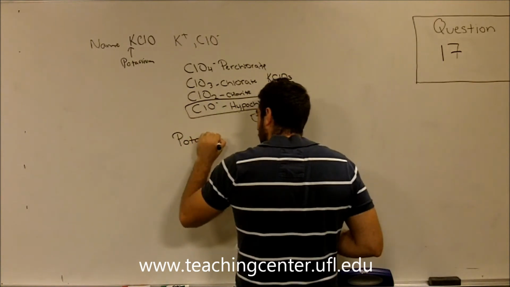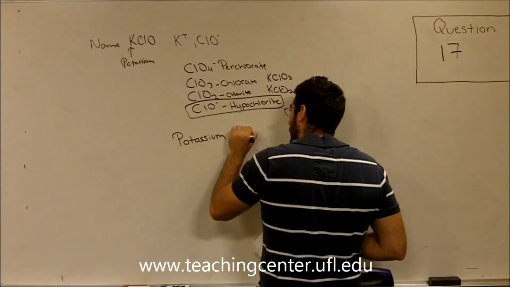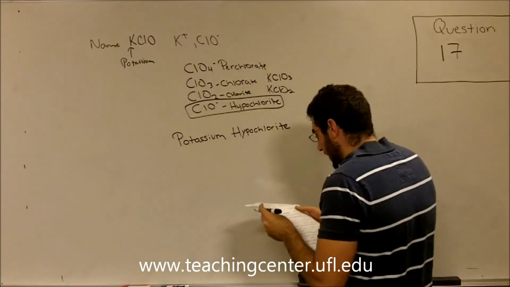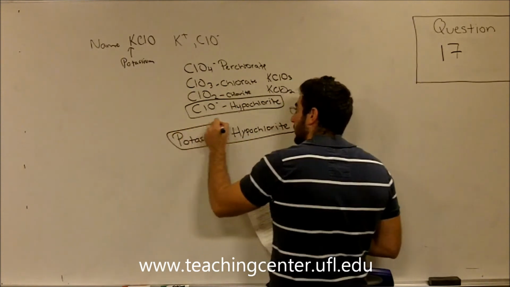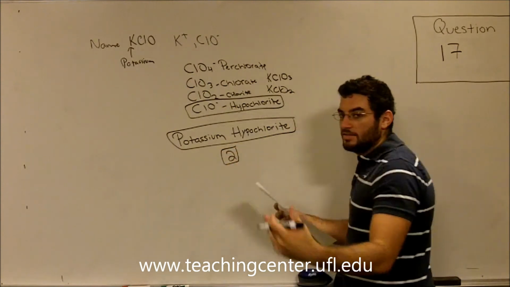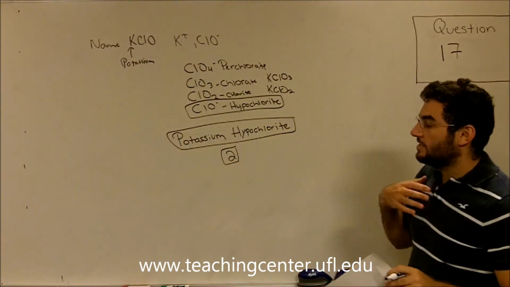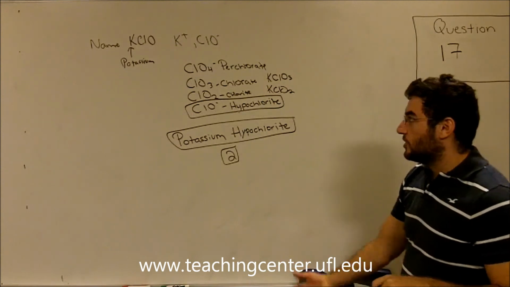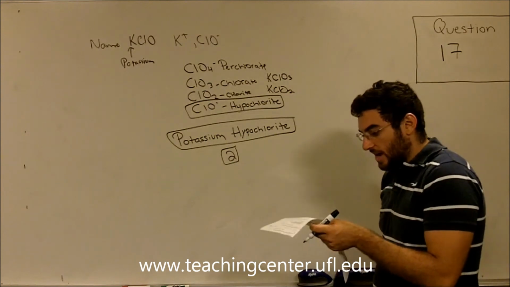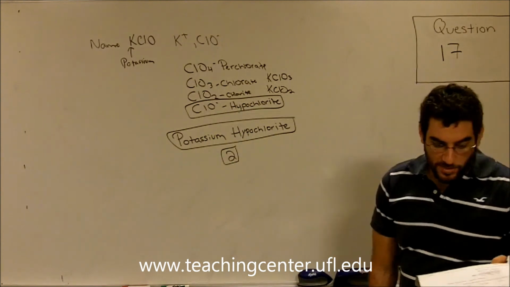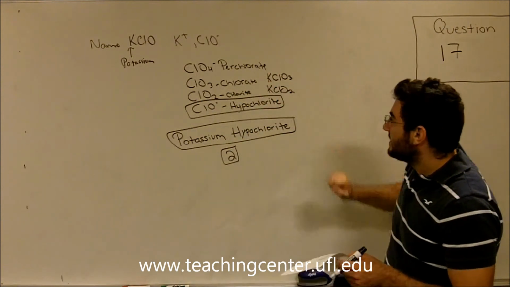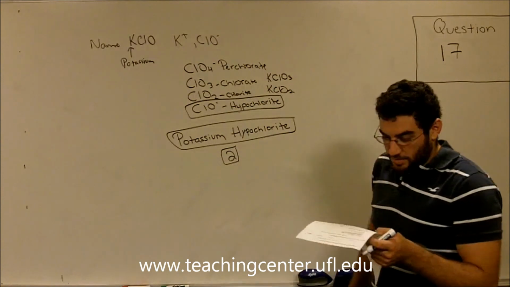So our answer for this, KClO minus, is potassium hypochlorite, and that is designated by answer choice number 2. So remember, let me reiterate, just so somebody doesn't go back and say, he said potassium is not a metal. Potassium is a metal, it's just not a transition metal. Therefore, it's not associated with any Roman numerals, like in question number 5. Monochlorite is not a possible answer choice. Chlorite is ClO2, and chlorate is ClO3. Therefore, the answer is potassium hypochlorite